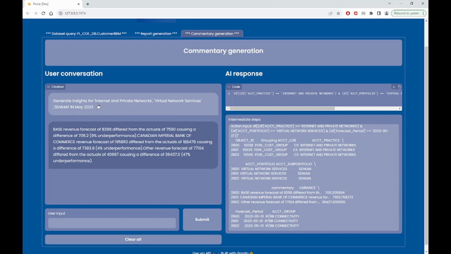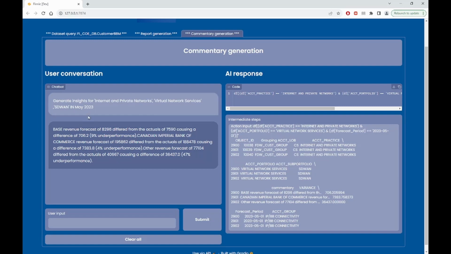So here specifically, we're asking to explain the gap for internet and private network, virtual network services, and SD-WAN. So the machine can correctly give us the information. The machine at this stage is able to correctly pick up commentary which is relevant to our question, internet and private network and so on, and give us the correct commentary.